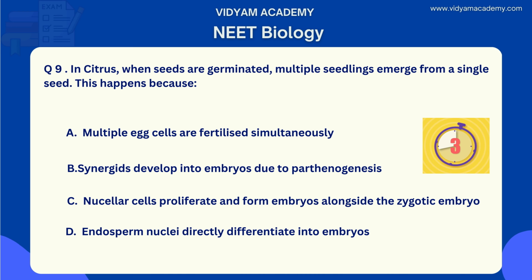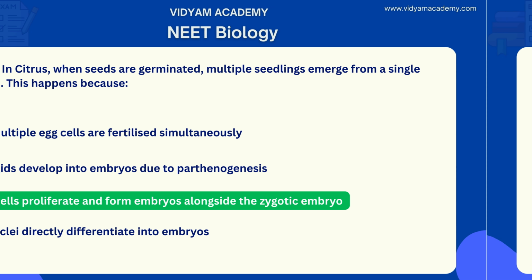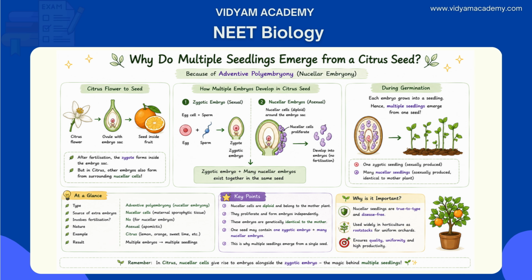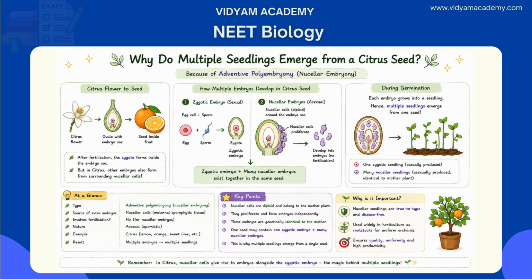What is the answer for this question? Did you guess? Option C. Why? It is the very best and classic example of citrus. It's adventive polyembryony, nucellar embryony. The nucellus is the maternal sporophytic tissue that surrounds the embryo sac. In citrus, diploid nucellar cells are stimulated to proliferate and develop directly into embryos without any fertilization. These nucellar embryos develop alongside the zygotic embryo within the seed.